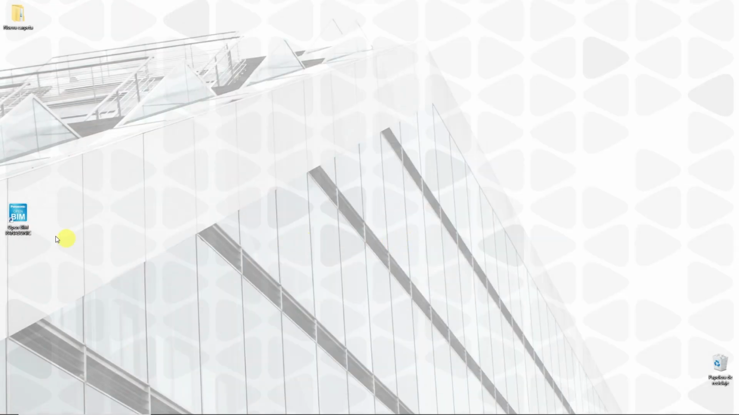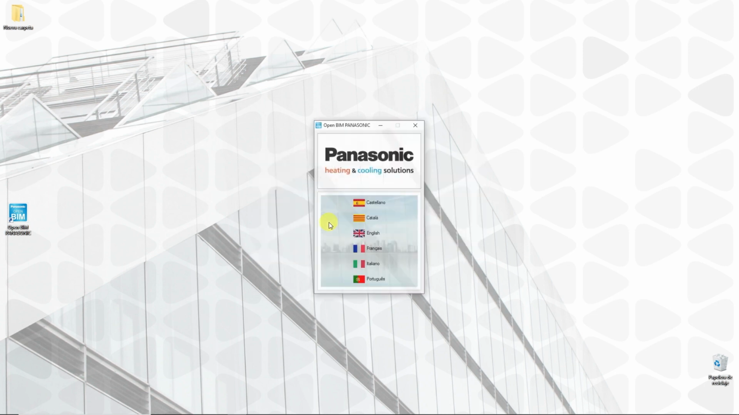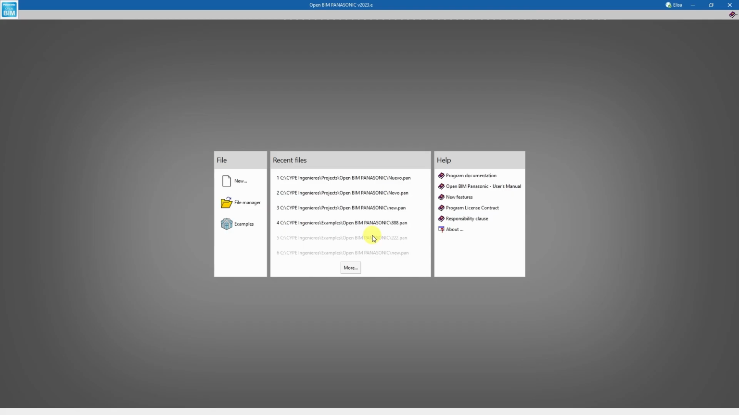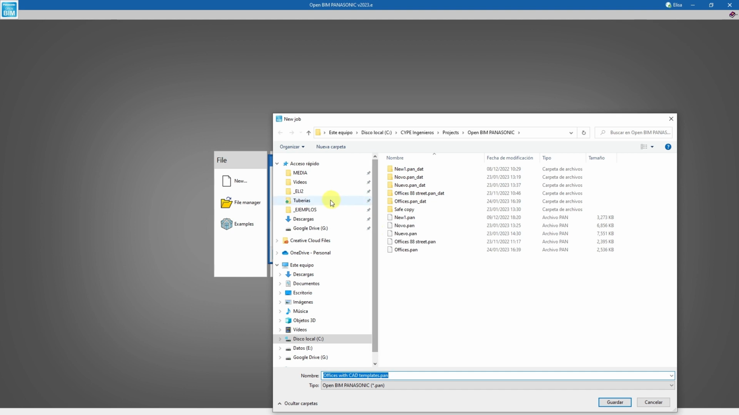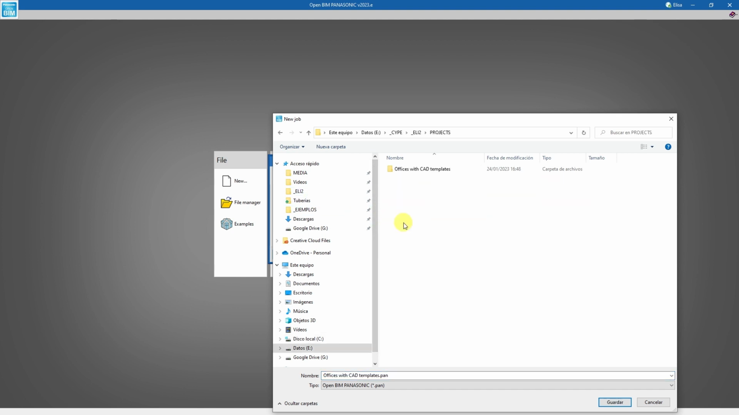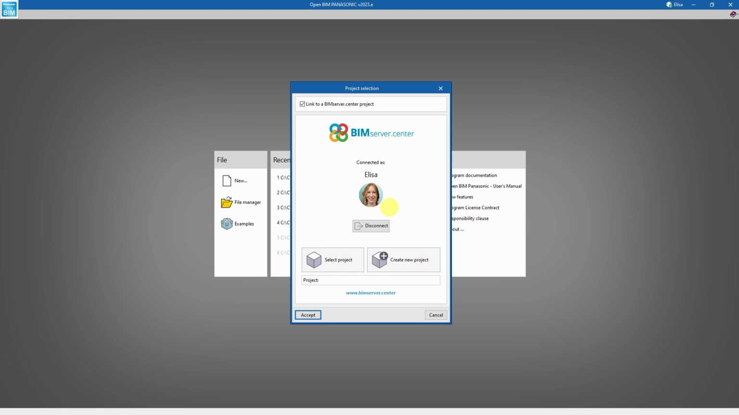Let's see how to design the air conditioning system of an architectural project with BIM Panasonic. To get started, we choose the interface language, create a new file, and save it to a path on our computer. To access the equipment library, users must be registered and logged into the BIM database.